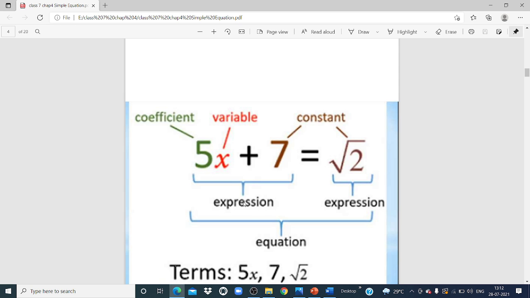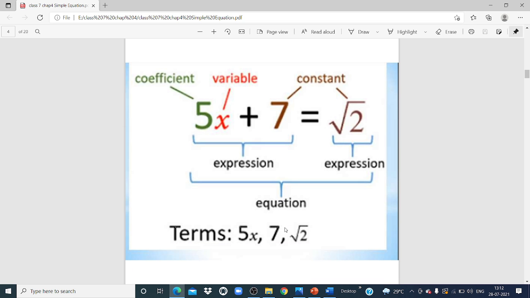So now let's see. 5x plus 7 is an expression and we have one more expression, that is under root of 2. Okay. In an expression, we will not have any sign like this. In short, an expression doesn't have LHS and RHS. This is your equal to sign. This part is called RHS, while this is what? LHS, that you know already. RHS right hand side, LHS left hand side. Whenever we write expressions with LHS as well as RHS, the whole thing is called an equation. Getting my point?